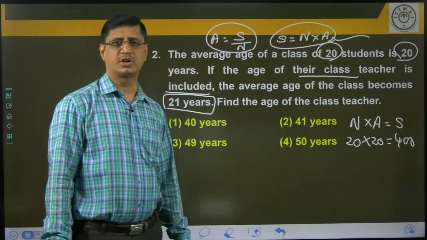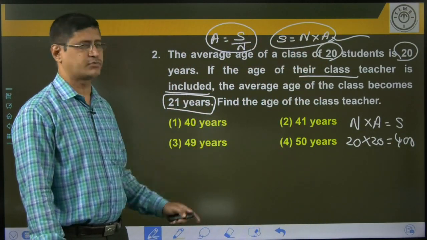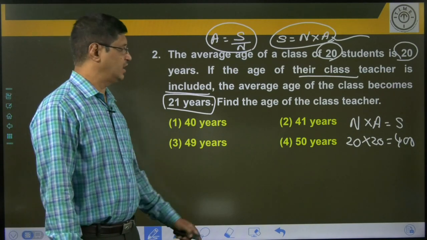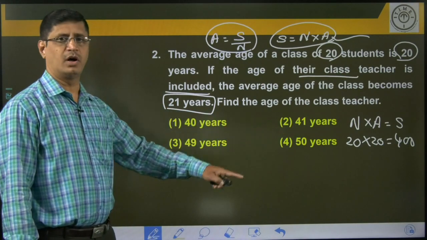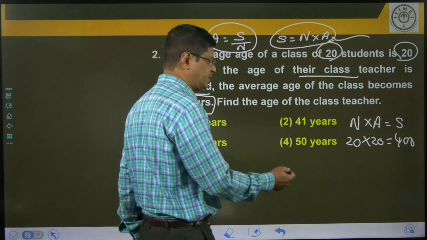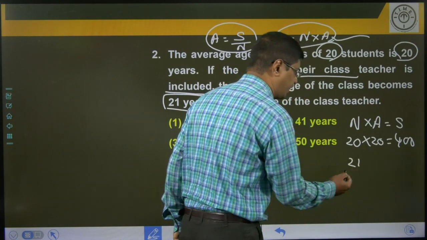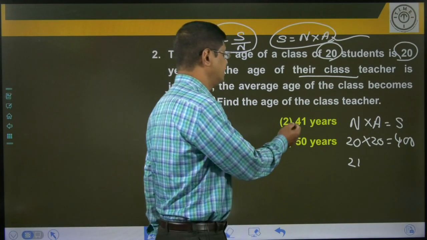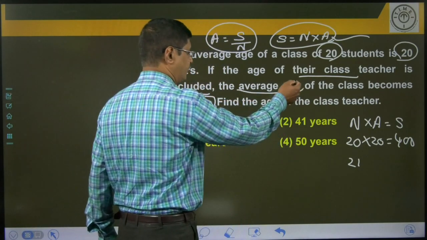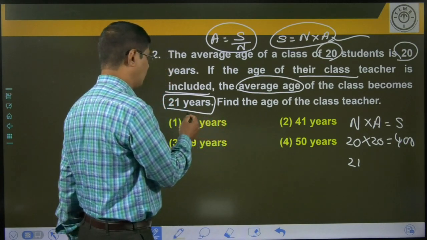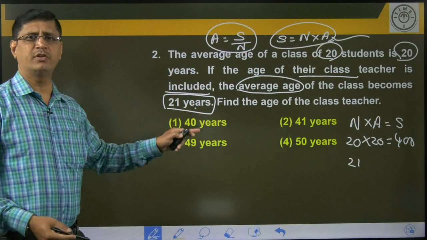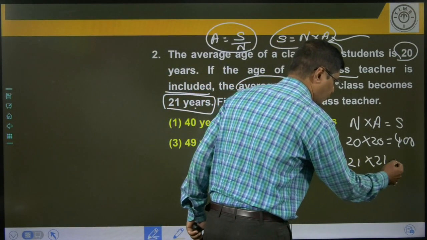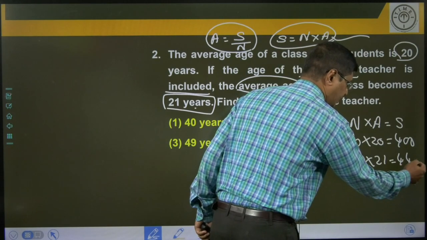So what is the total age of the class of 20 students? That is 400. Total age means sum of the ages of all the 20 students. Now, when the age of the teacher is included, that means 20 students plus class teacher, that is 21 members. What happens? The average age increases by 1 year. Now, 20 becomes 21, means increases by 1 year. So, what is the result here? 21 into 21, that is 441.